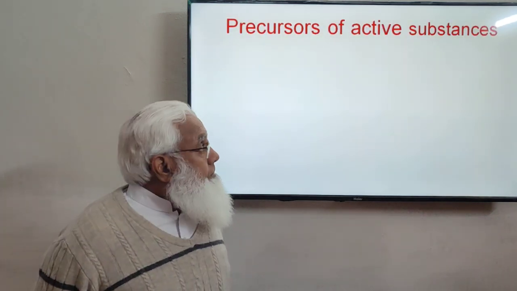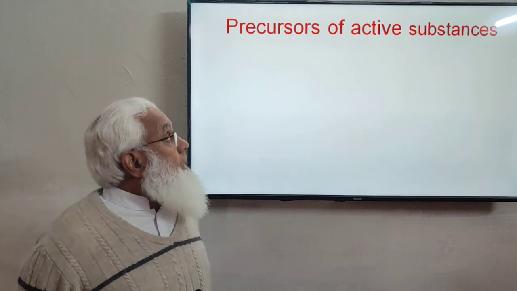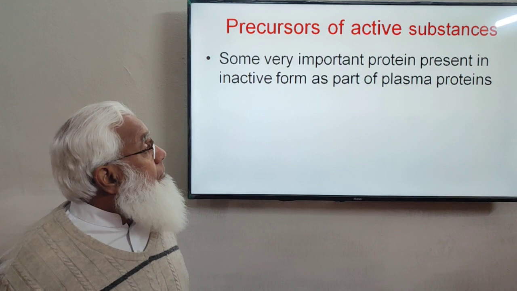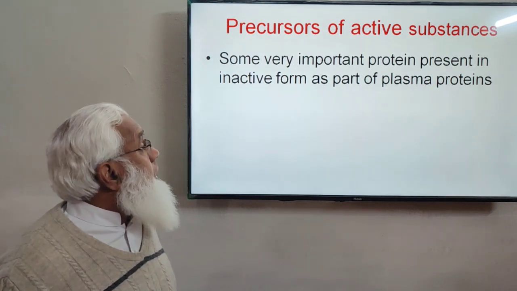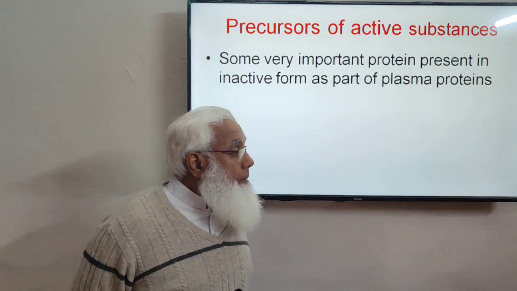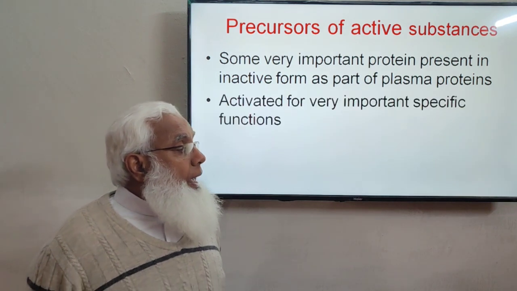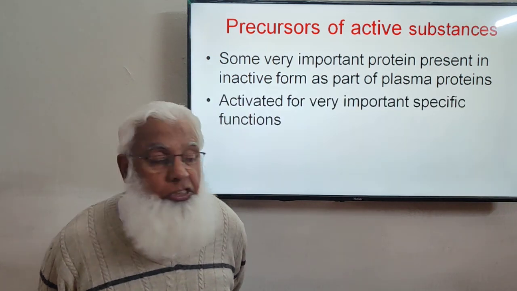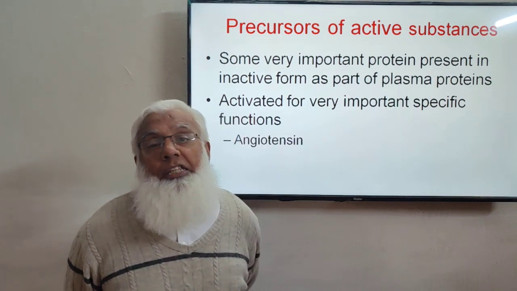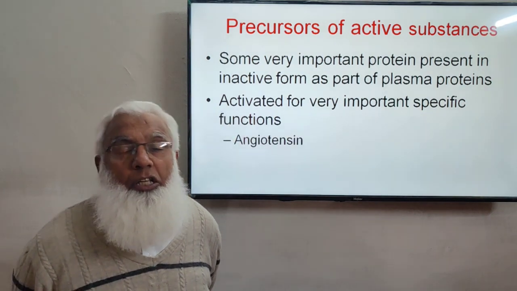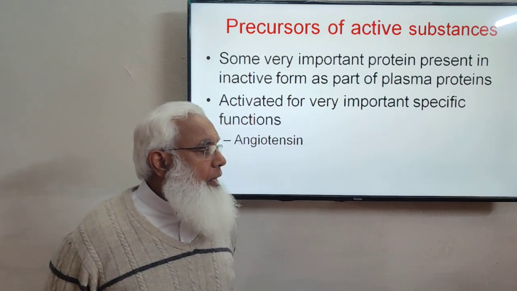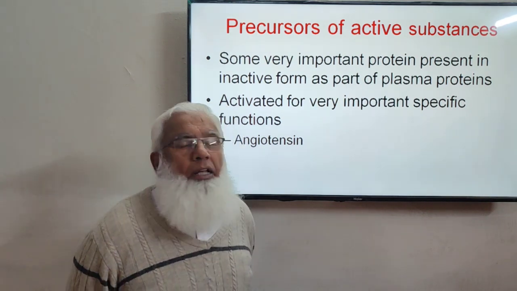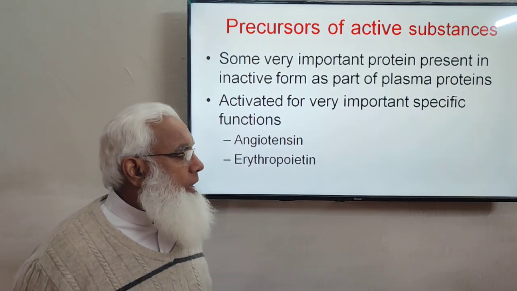Then, precursors for active substances: some very important proteins are present in the inactive form as part of the plasma proteins, and they are activated for very important specific functions. For example, angiotensin is formed from angiotensinogen by the action of renin. The renin substrate is angiotensinogen. So angiotensin is formed from these precursors.